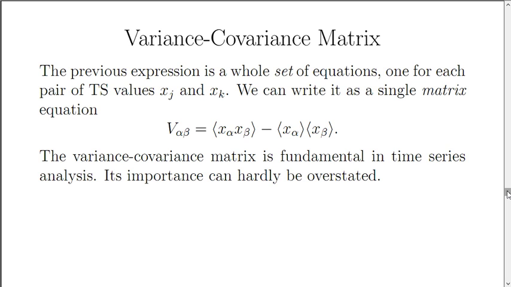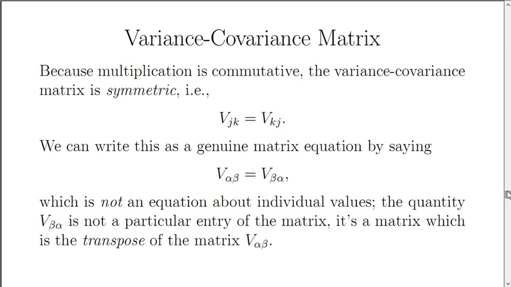The variance-covariance matrix is fundamental in time series analysis. Its importance can hardly be overstated. Because multiplication is commutative, the variance-covariance matrix is a symmetric matrix.